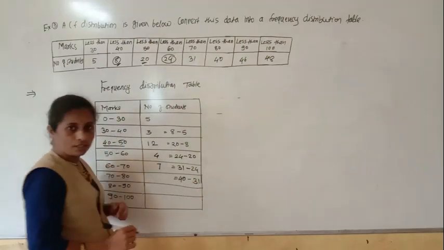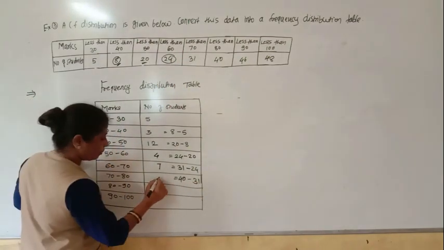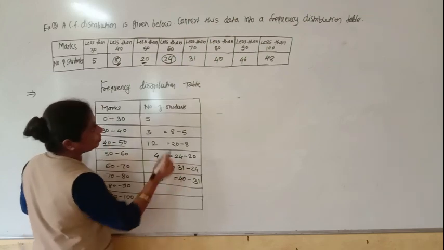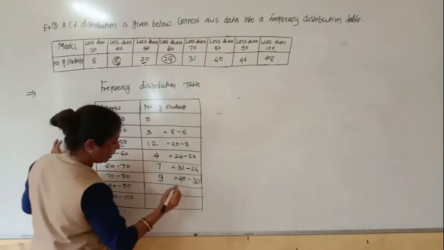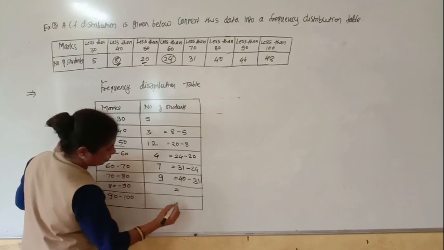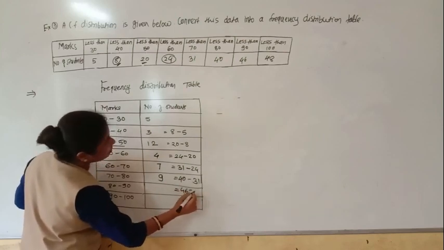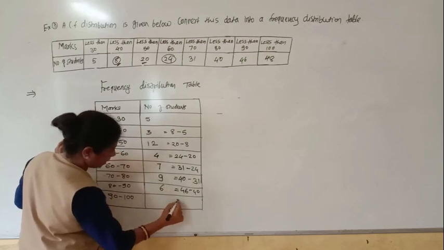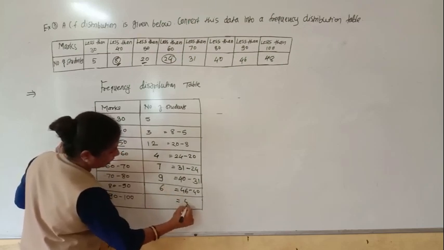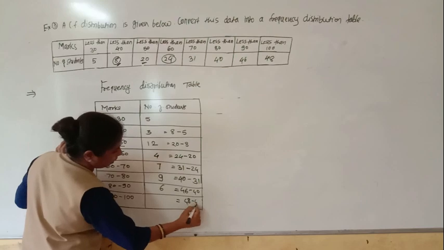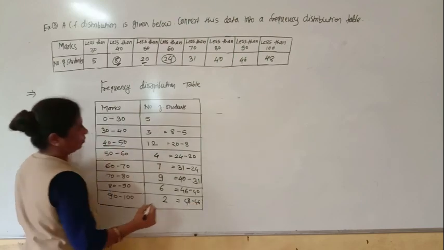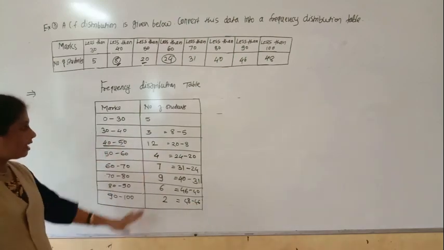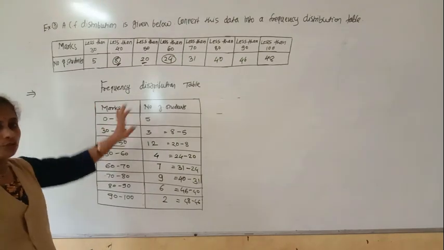Okay, so here you will get 9. Understood? Then similarly less than 90, so there 46 minus 40 you will get 6, and here 48 minus 46, so you will get 2. Understood everyone? So in this way you have to make the frequency distribution table.